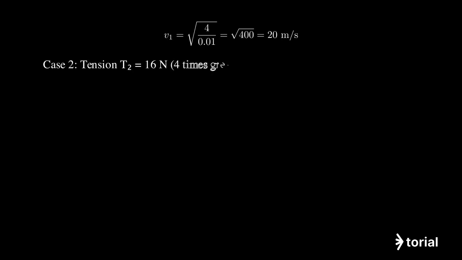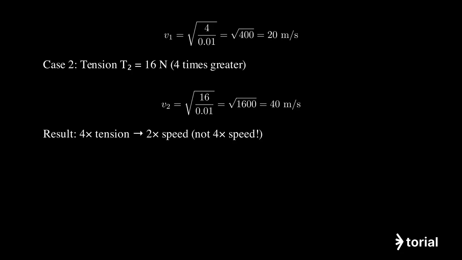Now let's increase the tension to 16 newtons, which is 4 times greater than before. The new wave speed equals the square root of 16 divided by 0.01, which gives us 40 meters per second. Notice that quadrupling the tension only doubled the speed, demonstrating the square root relationship. This comparison clearly shows how a 4 times increase in tension results in only a 2 times increase in wave speed.